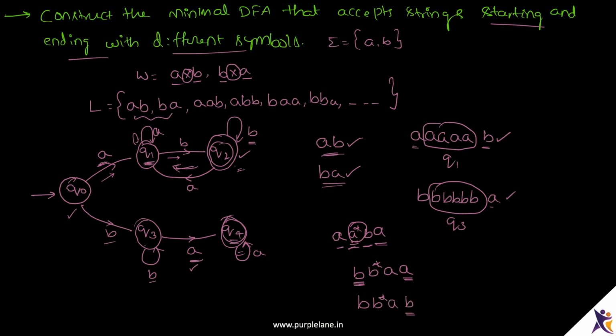On seeing B at Q4, I will go to Q3 and wait at Q3 for an occurrence of A. If there is an A at the end of the string, I go to Q4 and declare the string as accepted. Now this is the minimal DFA for the language accepting strings starting and ending with different symbols.